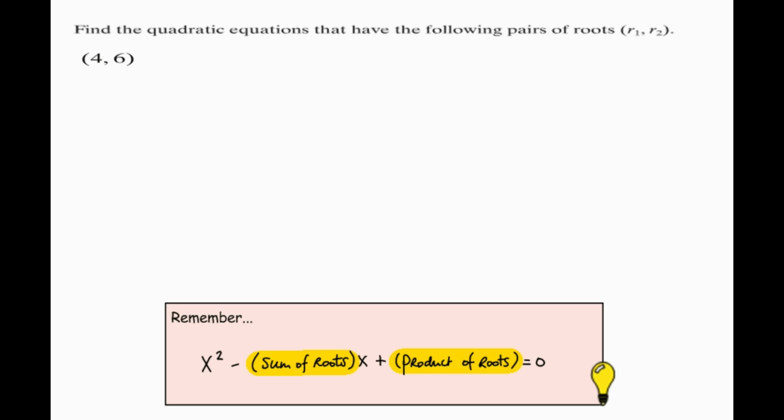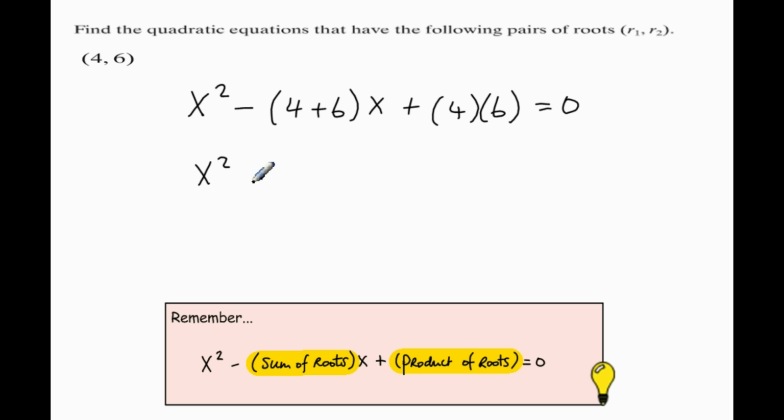What quadratic equation would have the roots 4 and 6? Again, using our formula, we have x squared minus the sum of the roots times x plus the product of the roots equals 0. 4 and 6 is 10, so we have minus 10x, and 4 6s are 24.